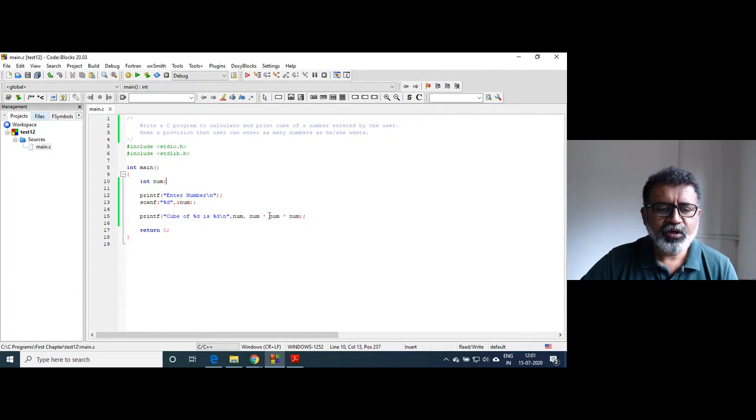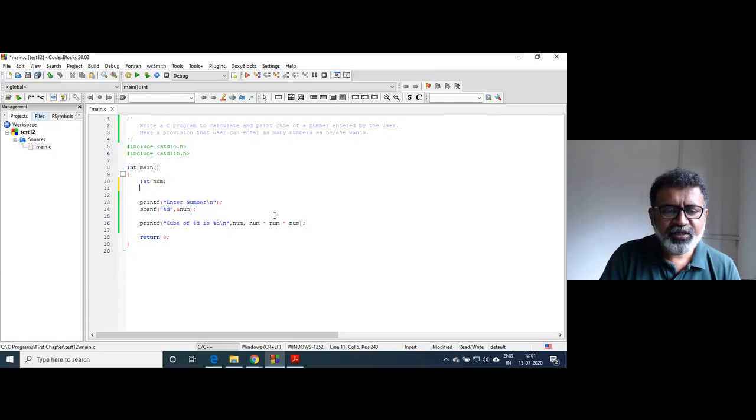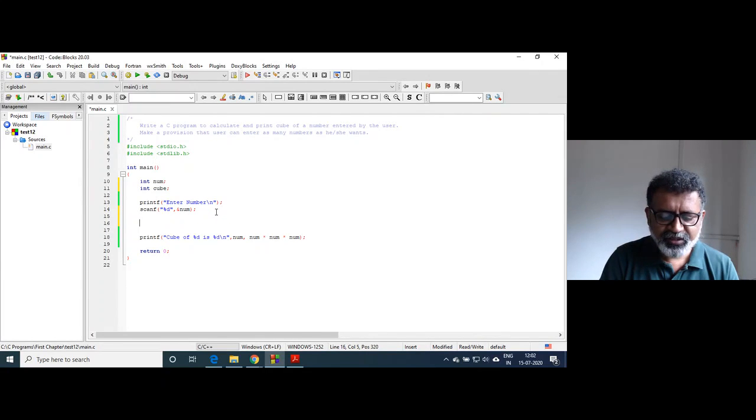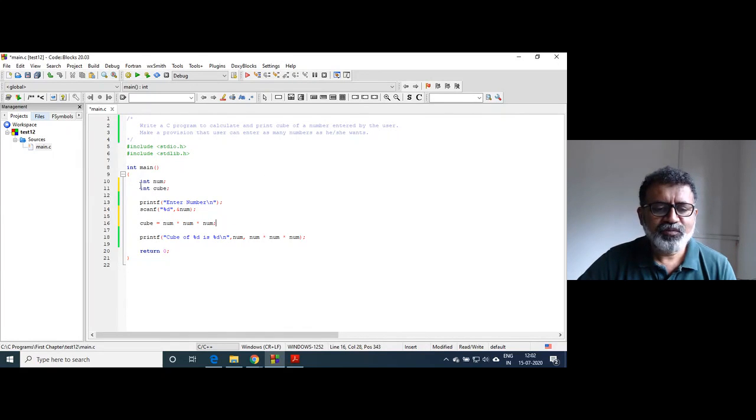Earlier, what we were writing, we were declaring a separate variable as int cube, right? And you were writing a separate statement here: cube is equal to num into num into num. Instead of declaring a separate variable and separate arithmetic expression, right? Here only I made the cube. That's it. Nothing new in this.